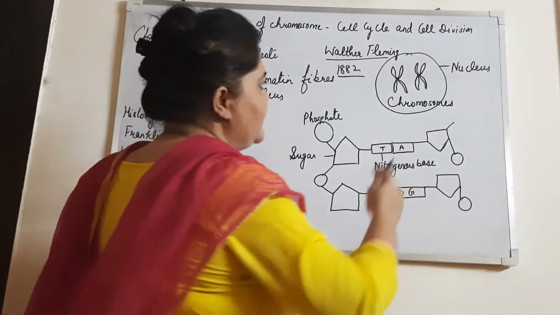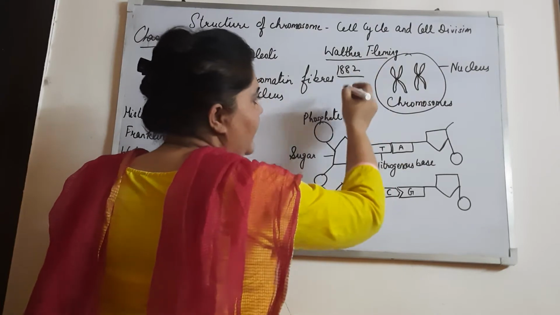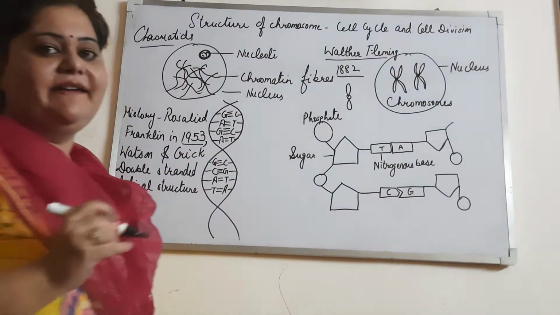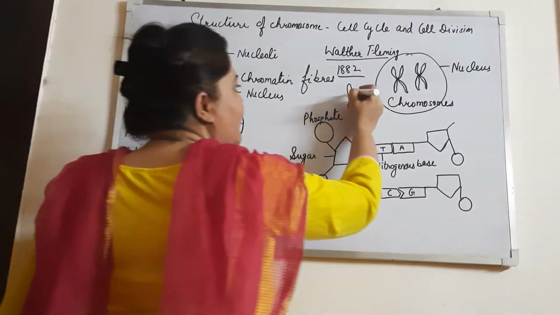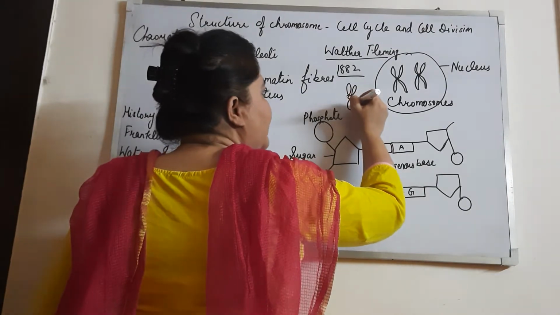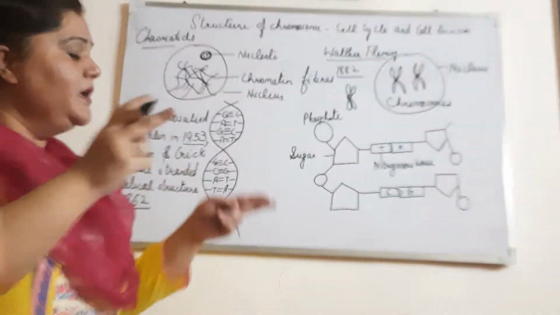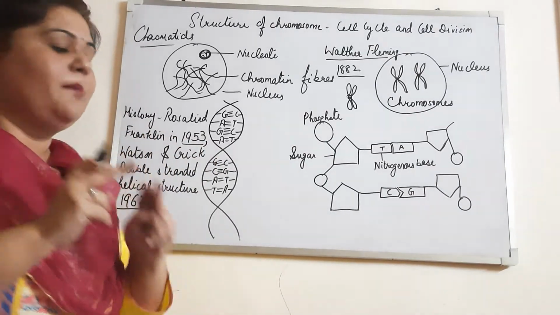Here you can see the structure. Can you see this one and this one? This single one is a chromatid. When the whole chromosome is formed, it is formed by the combination of two chromatids.